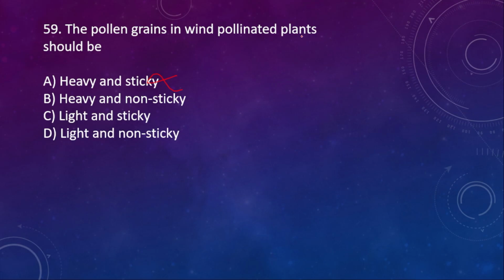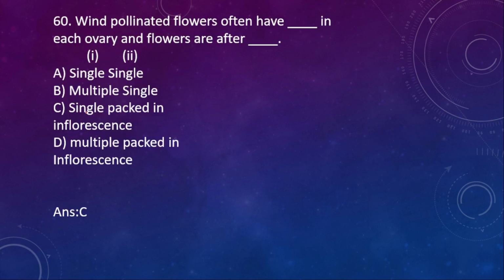Question number 59. Pollen grain in wind pollinated plants should be A. Heavy and sticky, wrong. B. Heavy and non-sticky, wrong. C. Light and sticky, wrong. D. Light and non-sticky. So this one is the right option. 16th one. Wind pollinated flowers often have a single ovule in each ovary and flowers are packed in inflorescence. Here the answer is single, packed in inflorescence.